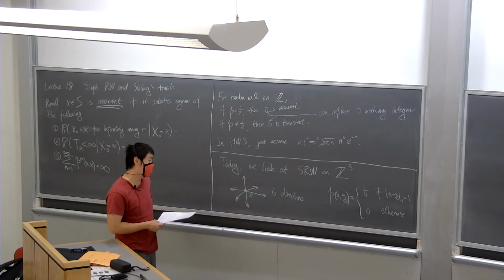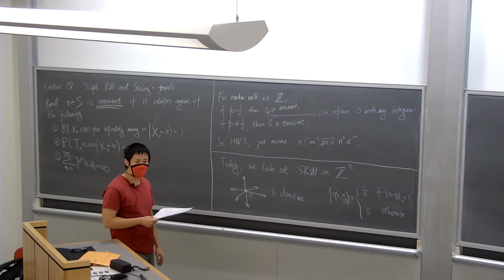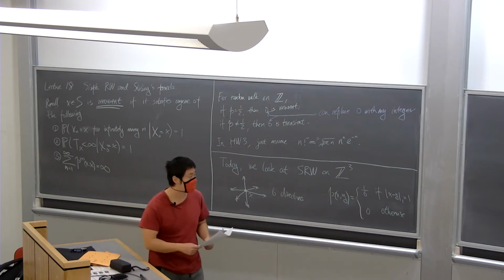Okay. And then the goal here, where we're going, is that we're going to show that in this case, the origin here is no longer going to be recurrent. The origin becomes transient in this case.